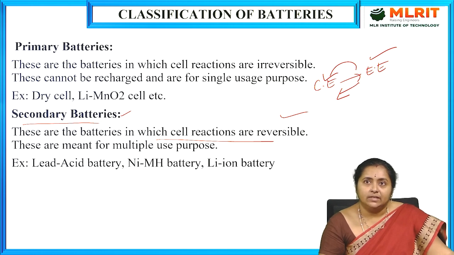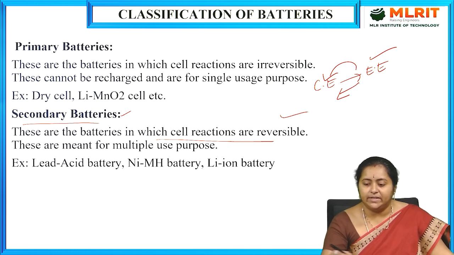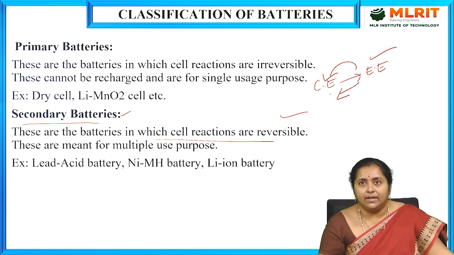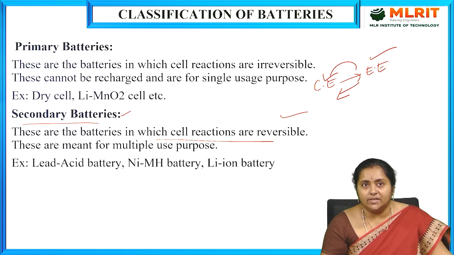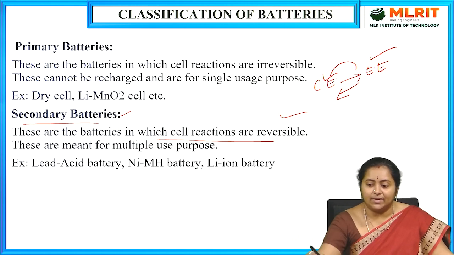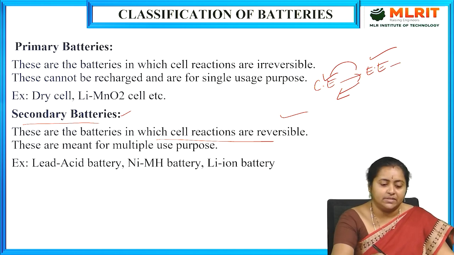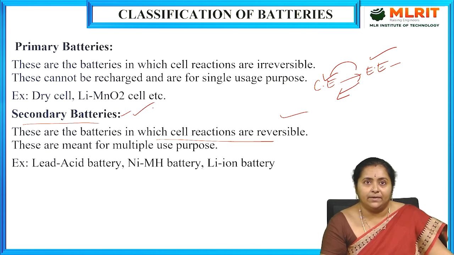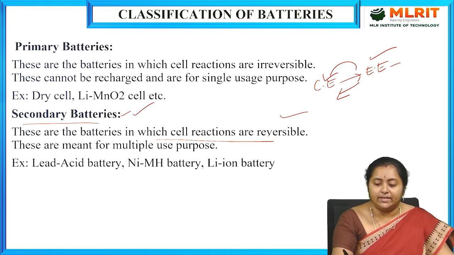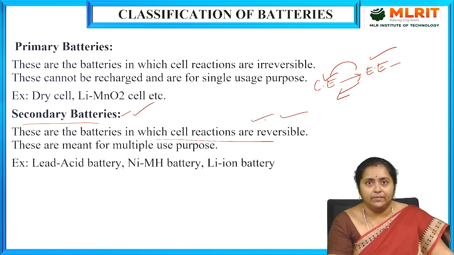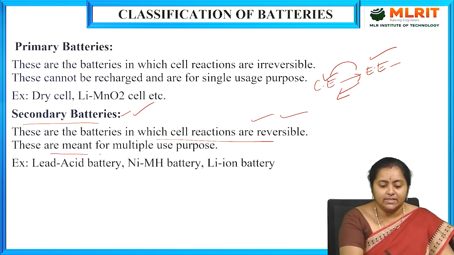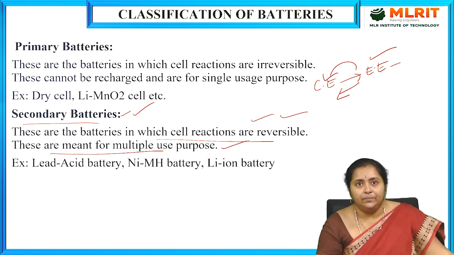If you supply electrical energy using an external power source, it involves a charging process, thereby converting into chemical energy. That means a combined concept of the galvanic cell as well as electrolysis is what we call secondary batteries. These are batteries in which cell reactions are completely reversible. That means these have recharging capacity and are meant for multi-usage purposes.